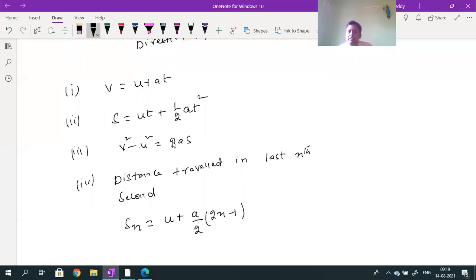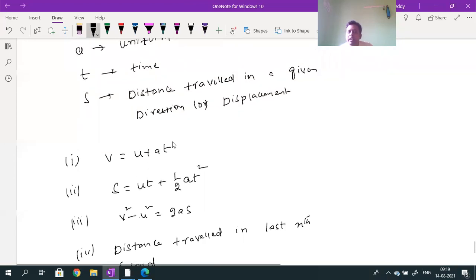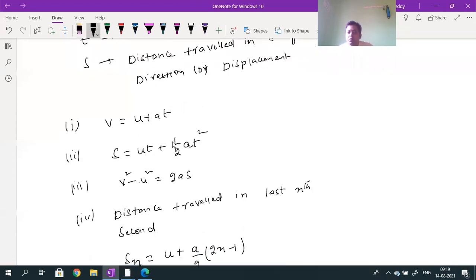Kinematics is one branch of physics, and regarding that you will come to know. It is one of the branches of physics, the name is kinematics. The equations we have written are called kinematic equations. Why they are called kinematic equations, you will come to know. What is kinematics, you will come to know.